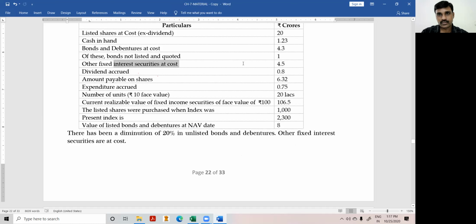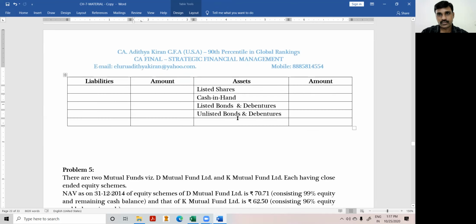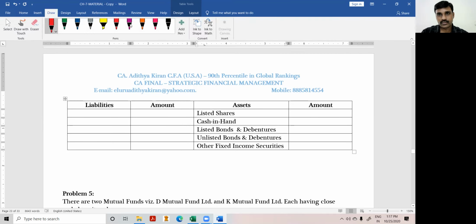Other fixed income securities. This is also an asset. We'll write it here, assets. First list out the assets, then we'll value the assets. Bonds and debentures have already been given.